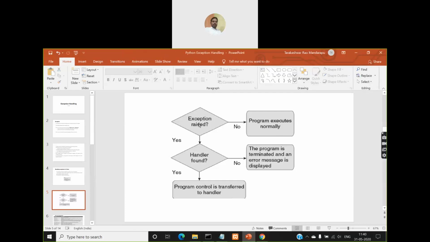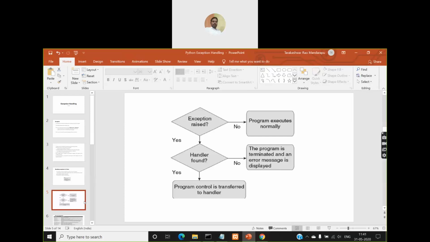So if exception is raised, yes or no, if it is no, then program will normally complete its execution. There is no problem at all. You'll have a problem only when an exception is raised. So if the exception is raised, then your Python interpreter will check whether an except block is created or not. If that except block is found, then program control is transferred to the handler, and the handler will handle that exception and return back, and the normal execution of the program will continue after that. But if the exception handler is not found, then the program is terminated and an error message is displayed. So this is how exception handling mechanism works in Python.